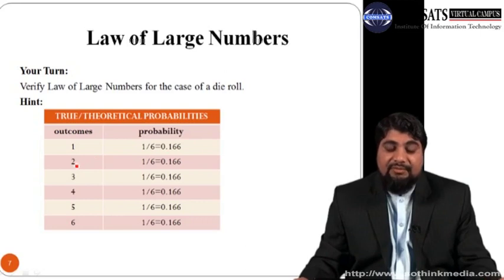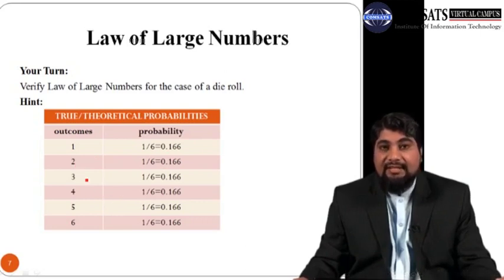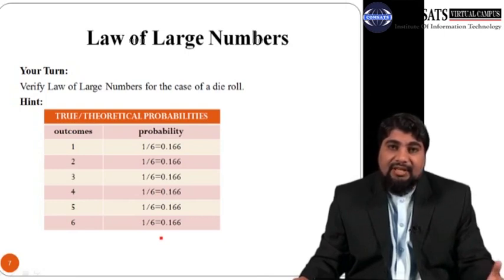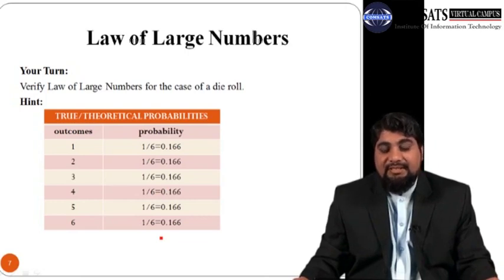Similarly, the probability of 2 is also 1 by 6, and 3 also has probability equal to 1 by 6, and 4 is 1 by 6, and so on. Each of these 6 outcomes has the same probability, equal to 1 by 6. These are called the theoretical or true probabilities.